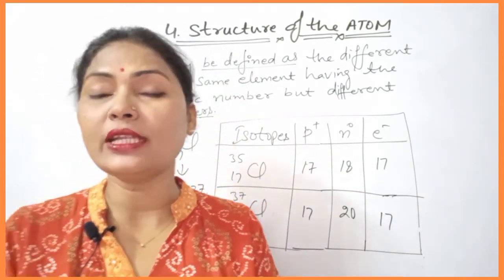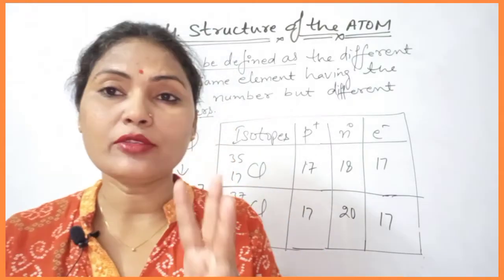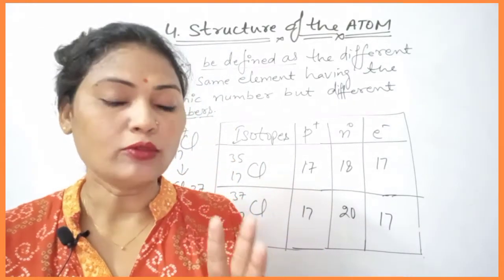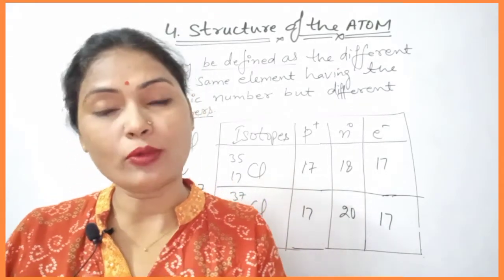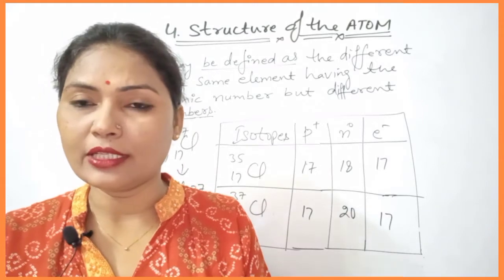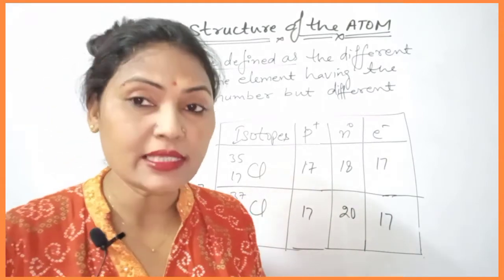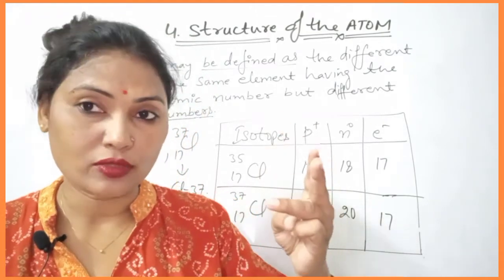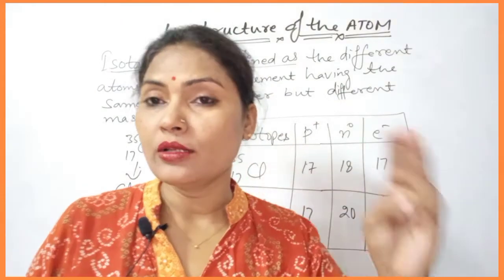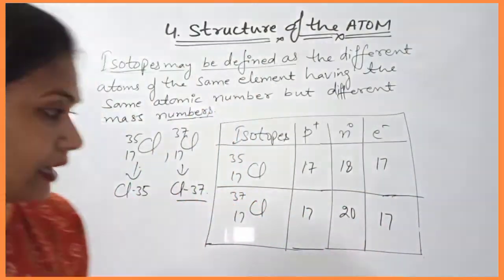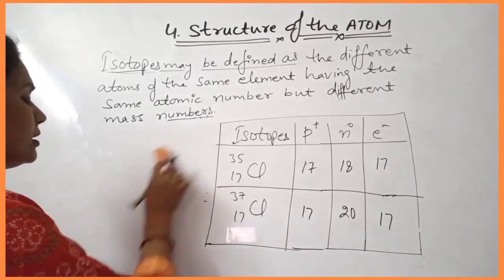You know that hydrogen has three isotopes, whose atomic numbers are the same but the mass numbers are different: 1, 2 and 3 respectively. The three isotopes of hydrogen can be represented like that, and we can make the composition table for that first.